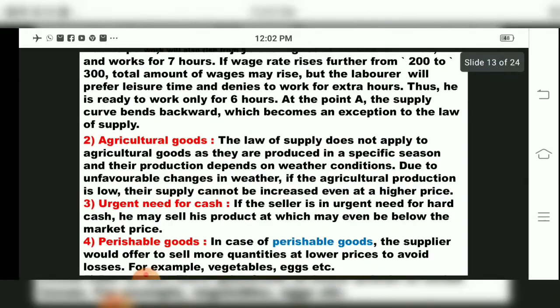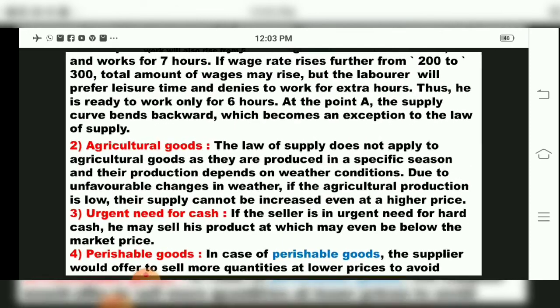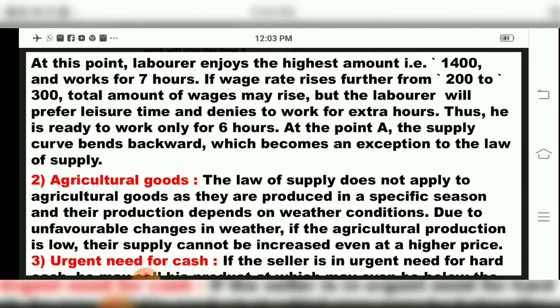So here what they have told is that if a person is ready to work only for 6 hours, he doesn't want to work extra hours, he doesn't want to work the full 24 hours a day, so he will not be ready to accept that. So over here, even if the salary has increased, did the labor agree to work?